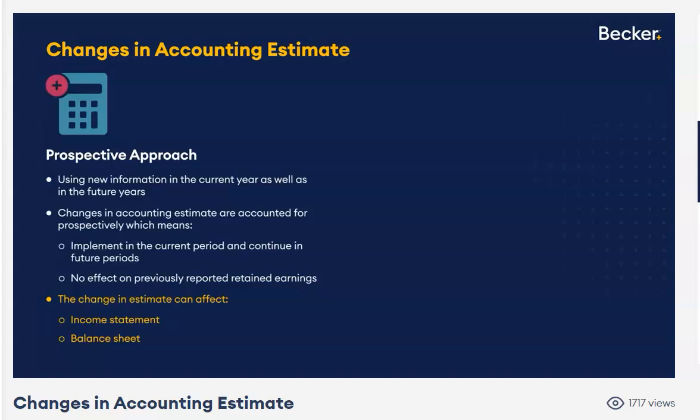Now, when we have that change in estimate, the first thing you got to do is use the new estimate, implement it in the current year, and then future years, unless you have better information next year, right, you'll use that new estimate in current year and future years as well. As already mentioned, folks, we do not restate retained earnings. That's a common mistake. Change in estimate is not an error correction. Do not restate retained earnings.